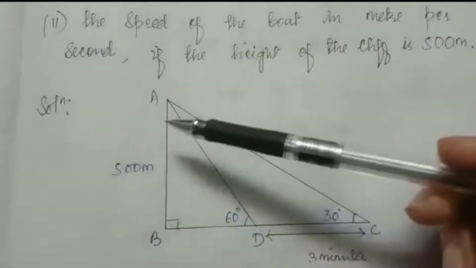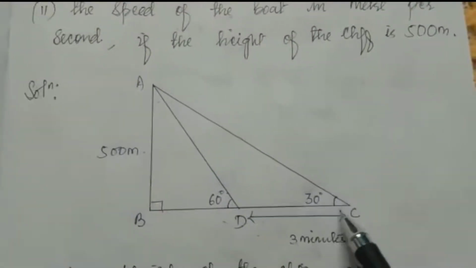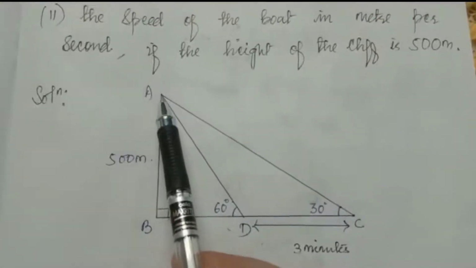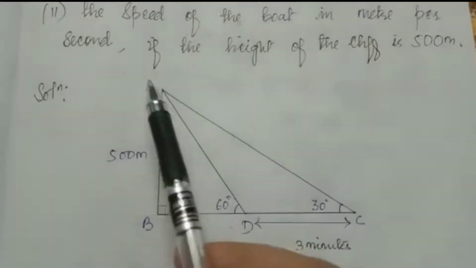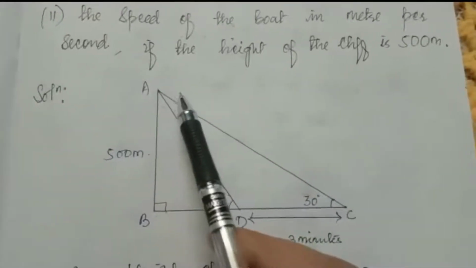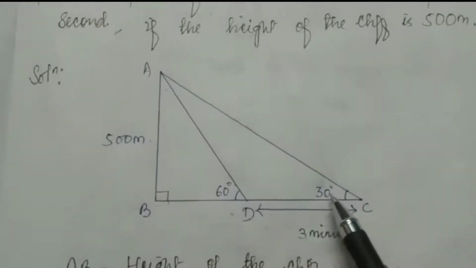So here, AB is the cliff, and initially the boat is at the point C. When the man on the top of the cliff observes the boat, looking in the downward direction, here will be the angle of depression. Instead of making the angle here, I am making it on the base directly, so 30 degree.